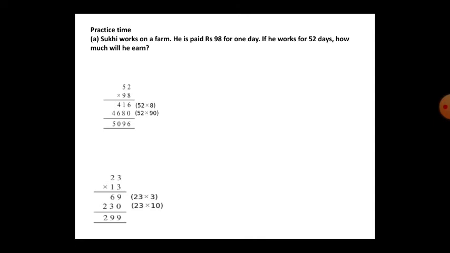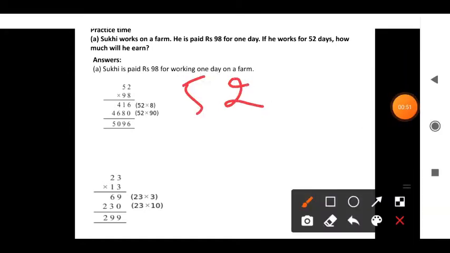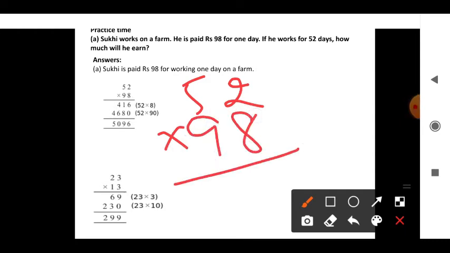What you have to do? How much means you have to multiply here. What do you have to multiply? 52 you have to multiply with 98. So this is a two digit number multiplying with a two digit number. Now what you have to do? First you multiply 52 with 8, the easiest step. So it is 416. Now again 52 you multiply with 9.